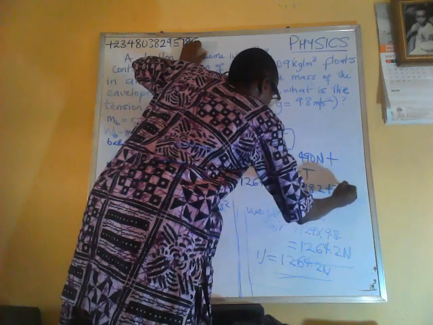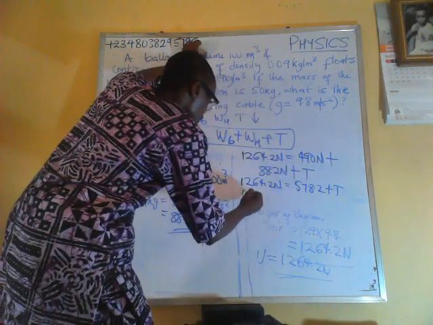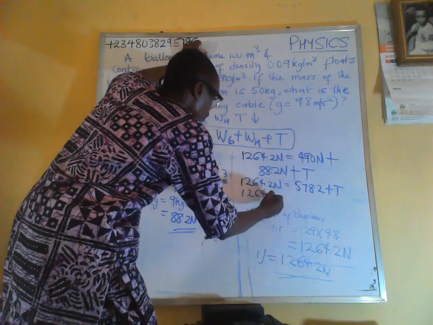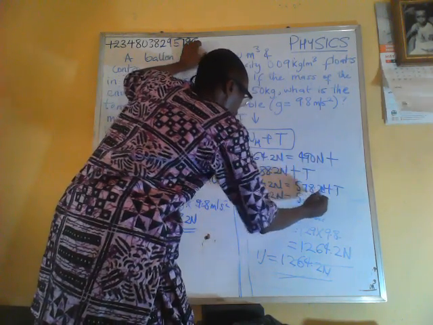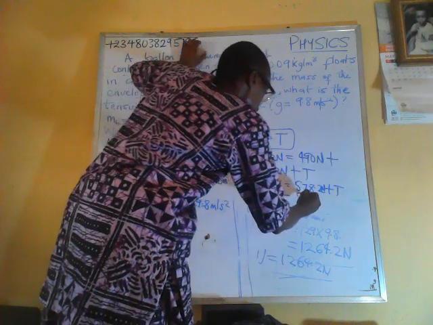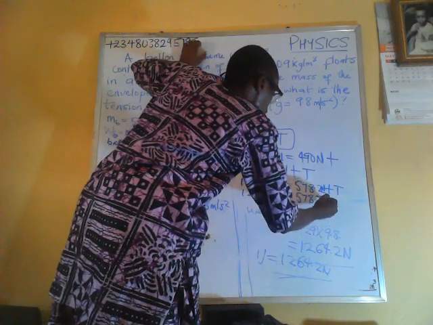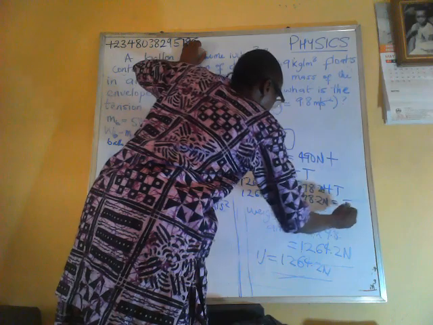That gives us 1264.2 Newton equals 578.2 plus tension. So solving for tension, this is 1264.2 Newton minus 578.2 Newton equals tension.